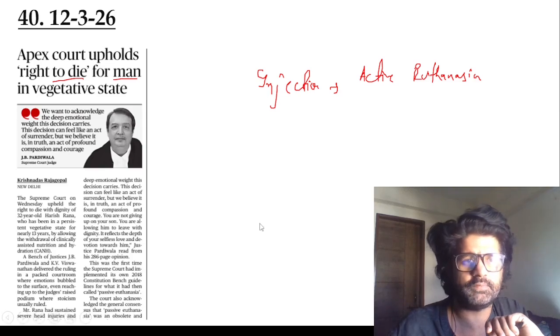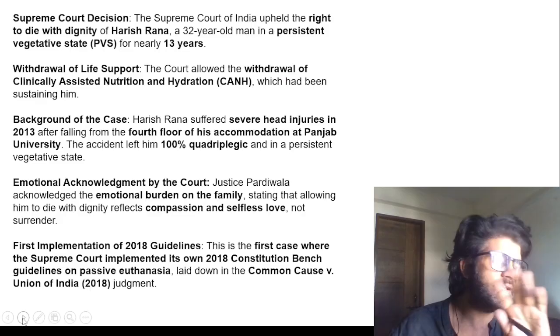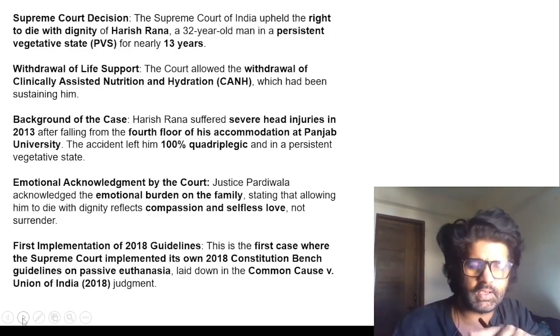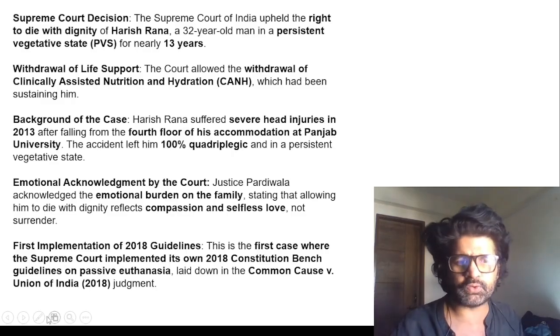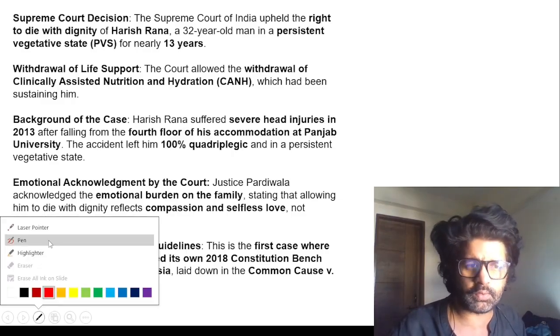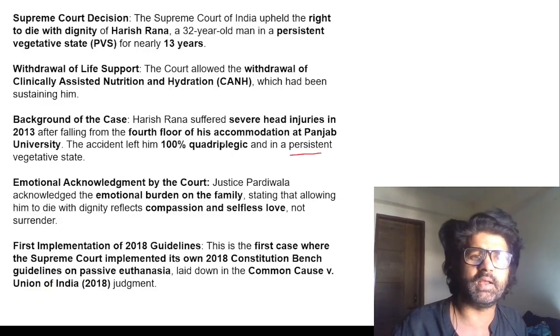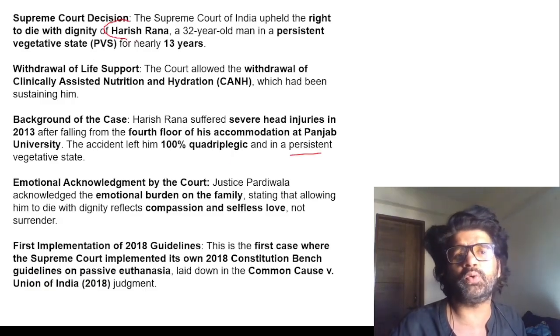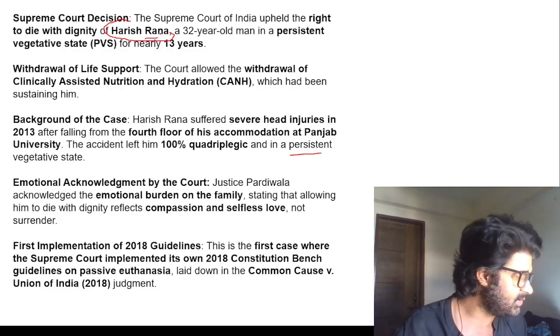He has no idea what is happening around him. He is 100% quadriplegic, meaning he has lost control of all four limbs. Persistent vegetative state. Such a sad thing, man. That's why be happy wherever you are. When we think about this guy, he could have been an engineer working somewhere.